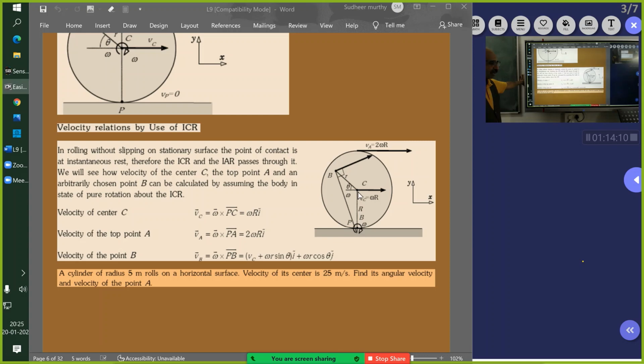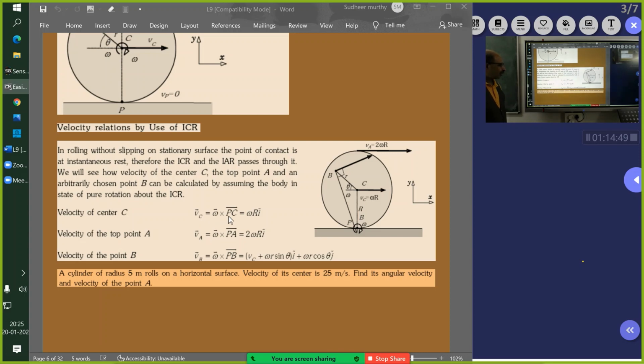Because you are defining this VC with respect to this point, having known omega, VC is not given. You find out VC equal to omega times the distance from this. That is why, with respect to this, you are defining it. You only know omega, and you get it. So the equations are clear.